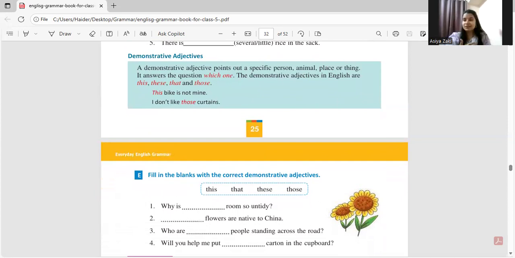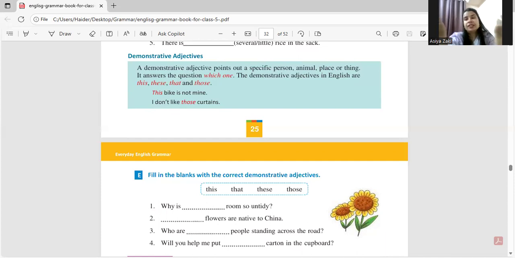Next. These pens. Those pens. Plural, these, near. Plural, those, far away. Right? So demonstrative adjective. Now let's learn a little bit more about demonstrative adjective. Now demonstrative adjective points out specific person, animal, place, or thing.